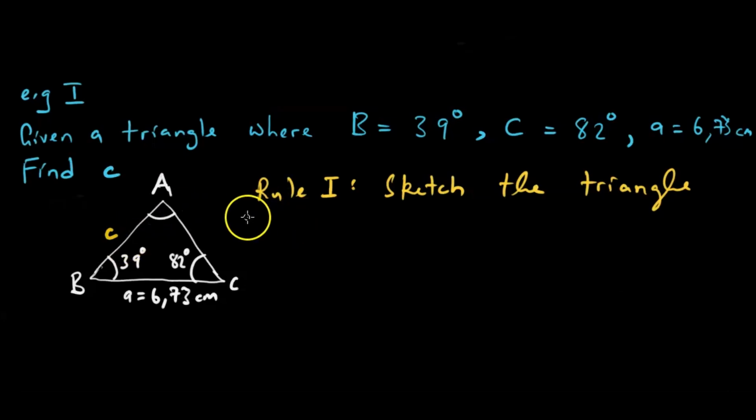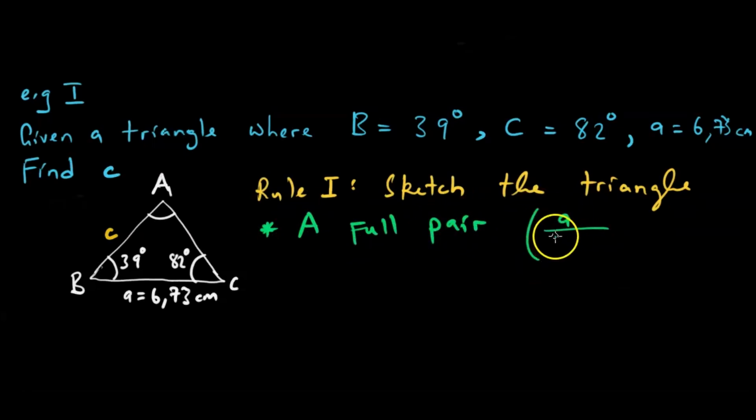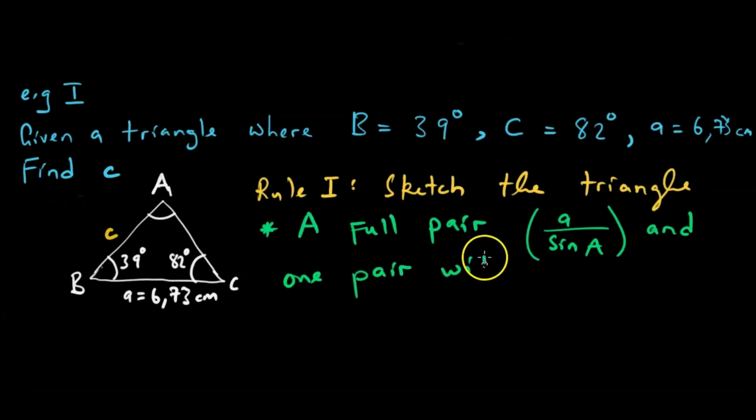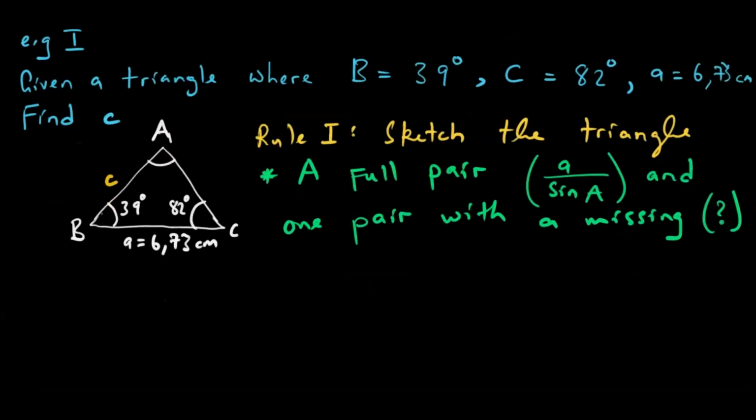So know this: we should have a full pair. By full pair we mean we have both a side and an interior angle, and one pair with a missing part. The missing part is what the question asks for. So stay with me so that you see what I mean.